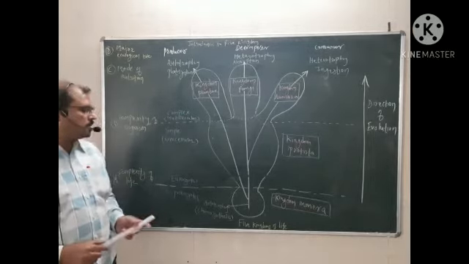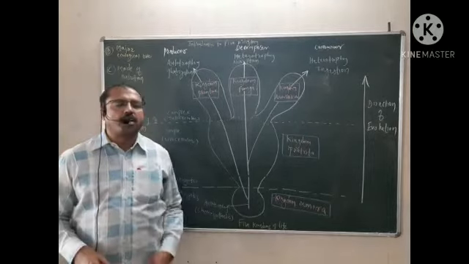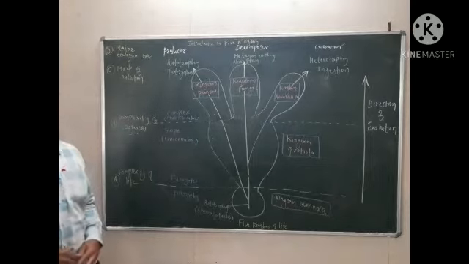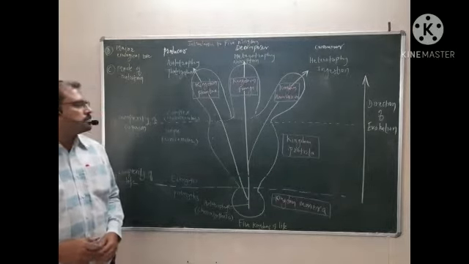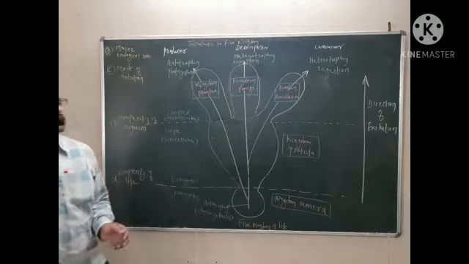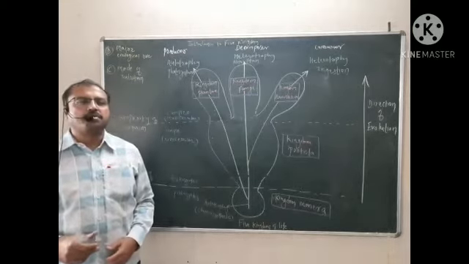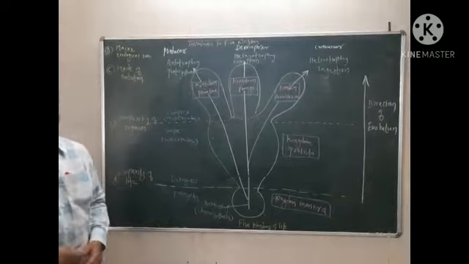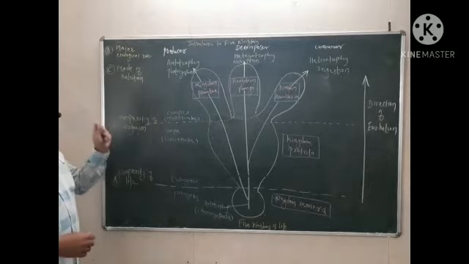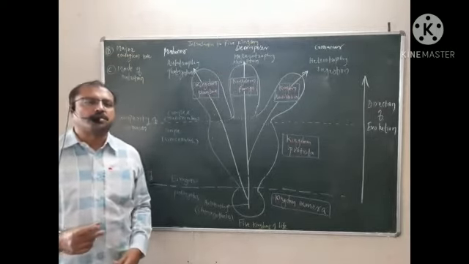This is called the five kingdom of life, which was introduced by Whittaker. Today we are going to discuss all five kingdoms. This is a diagrammatic representation of the five kingdoms on the basis of complexity of life, complexity of organism, mode of nutrition, and major ecological role of the organisms in nature.